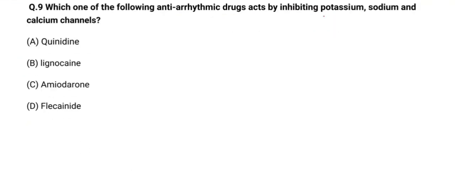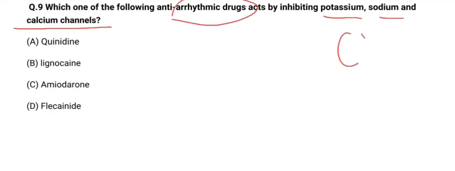So the next question is, which of the following anti-arrhythmic drugs act by inhibiting potassium, sodium, and calcium channel? We know that arrhythmia is a CVS disorder. There is abnormality in the normal rhythm of the heart.